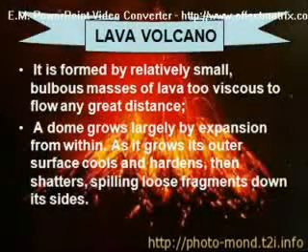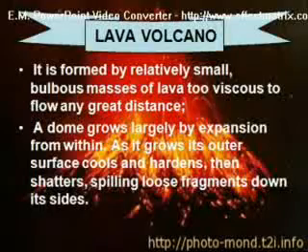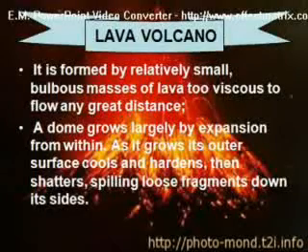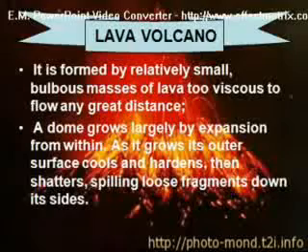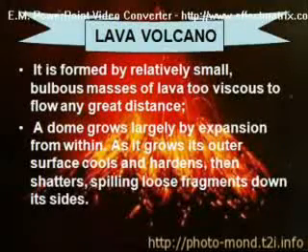It is formed by relatively small bulbous masses of lava too viscous to flow great distances. A dome grows largely by expansion from within. As it grows, its outer surface cools and hardens, then shatters, spilling loose fragments down its side.